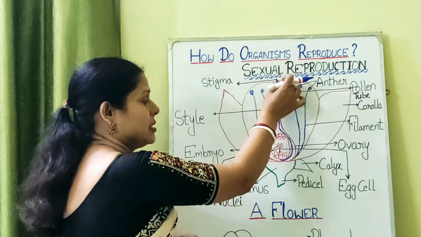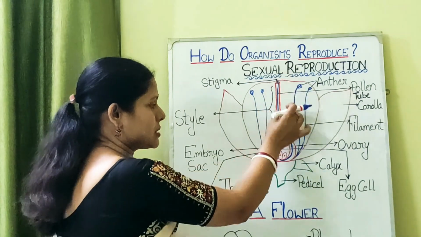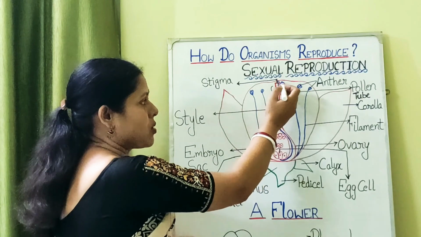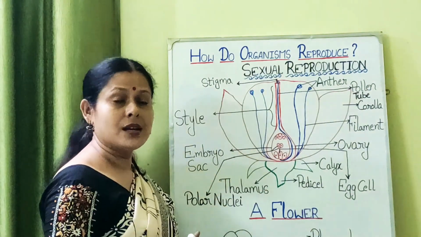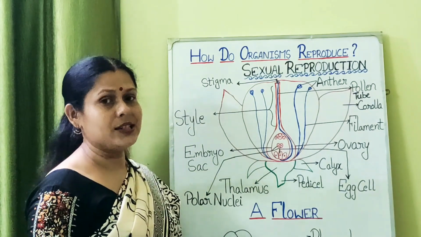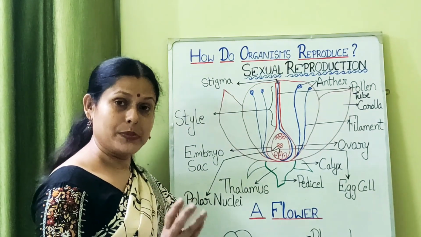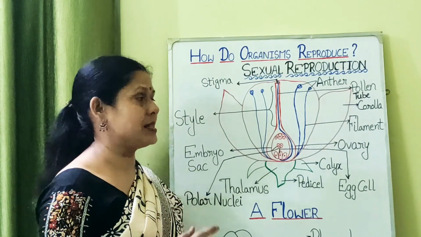Next is the last, the final or fourth whorl of the flower. Now this is the structure called the female part of the flower, and its name is carpel, or it is also known as the pistil, or the gynoecium. So carpel, pistil or gynoecium, whichever name is suitable for you, you can memorize that name.